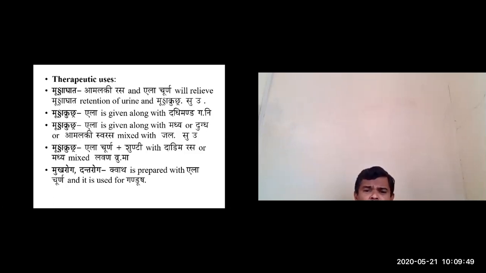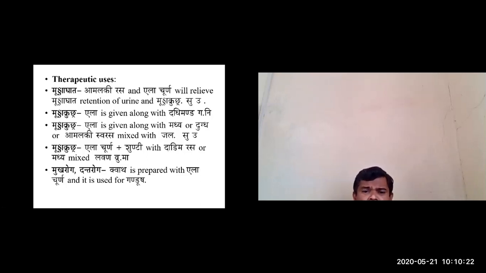There is another preparation mentioned in Mutra Kruchra. Ela is given along with the Madhya. So here Dadimanda or Madhya is the Anupana. Ela is given along with the Madhya or Dugdha, or sometimes Amalaki Swarasa. You can also use it mixed with Jala, in case of Mutra Kruchra, where the person has difficulty in micturition.